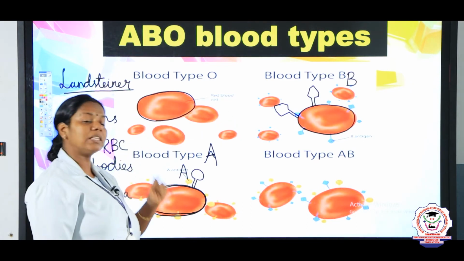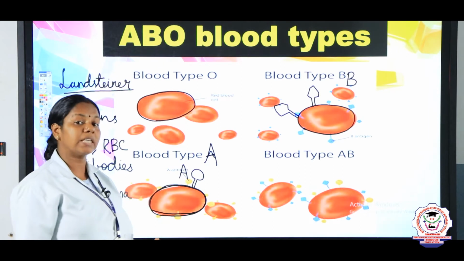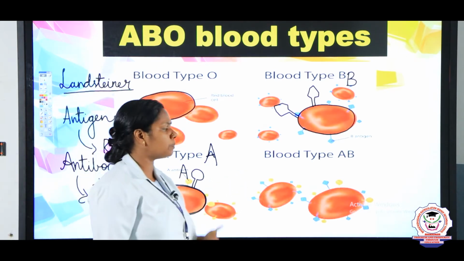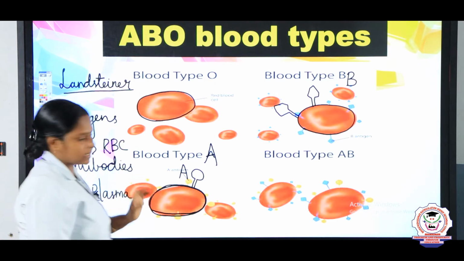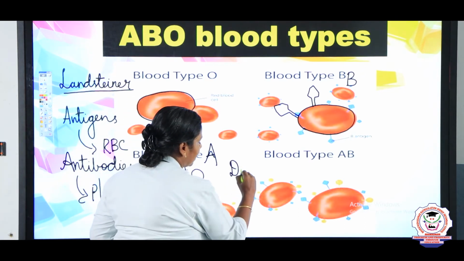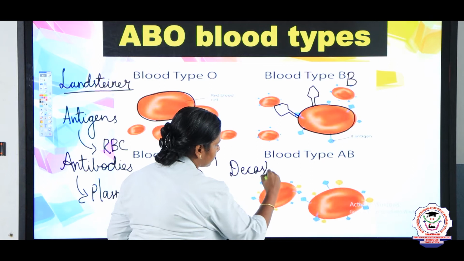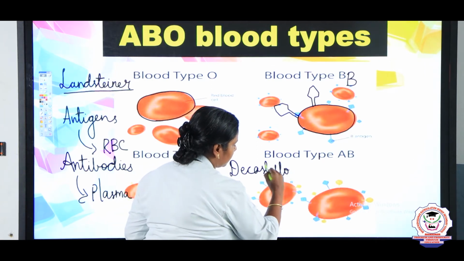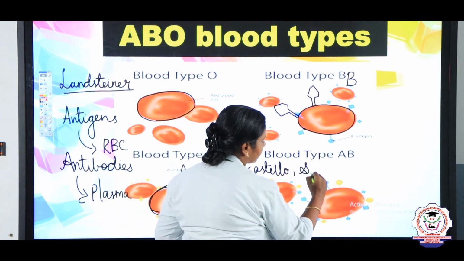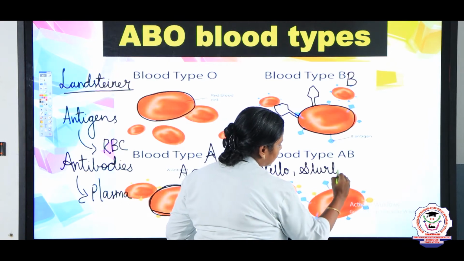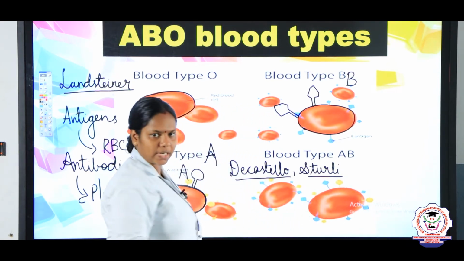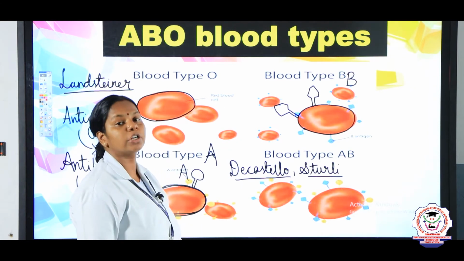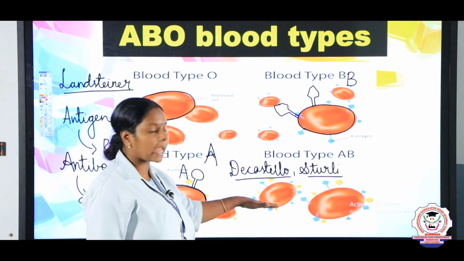There was another blood group called AB. This AB blood group was discovered by Landsteiner's students, De Castello and Sturli. So, these 2 persons were the students of Landsteiner, and they discovered the new type of blood group, that is the AB.